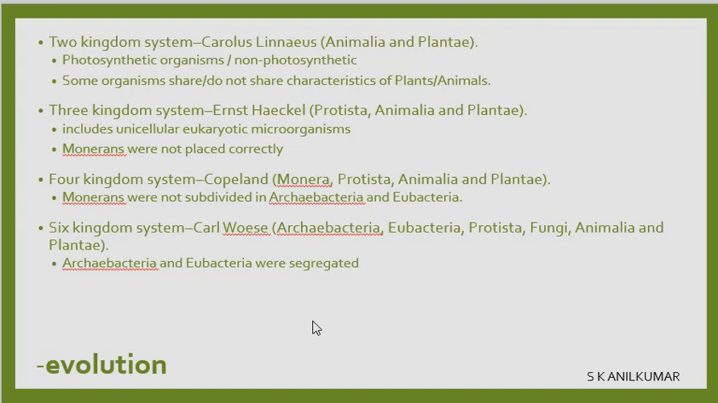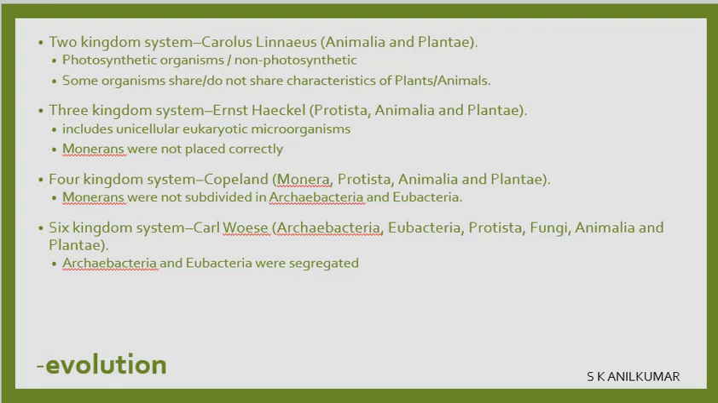So then came the six kingdom classification by Carl Woese. Carl Woese said, the four kingdom of Copeland has a problem. Let us have kingdoms in such a fashion: archaebacteria is one kingdom, eubacteria is another kingdom, Protista is another kingdom, fungi is another kingdom, Animalia is one kingdom, Plantae is one kingdom. Then people said, no, Monera not being separated was a problem with the four, but archaebacteria and eubacteria being segregated is a problem with the six.